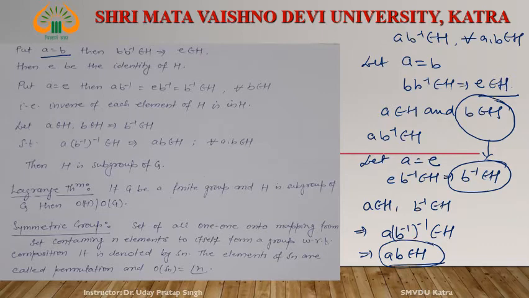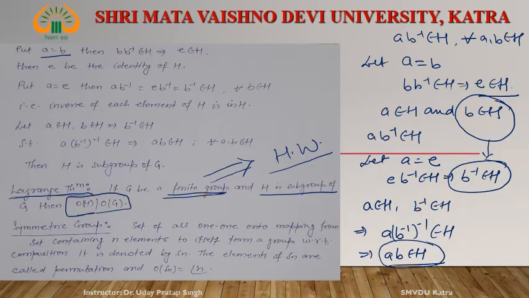Now, this is one of the important theorems. This is homework for you. If G is a finite group, remember that Lagrange's theorem is applicable only for finite groups. If the group is finite and H is any subgroup of G, then the order of H must divide the order of G. Order of the subgroup divides the order of G. This is the statement of Lagrange's theorem.